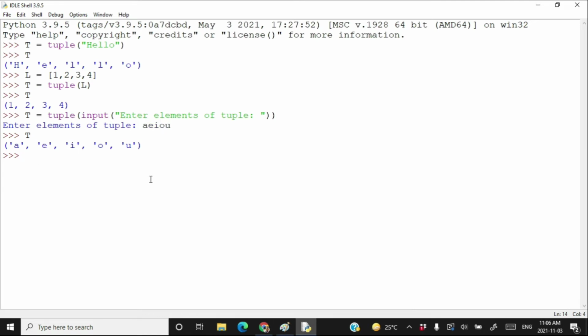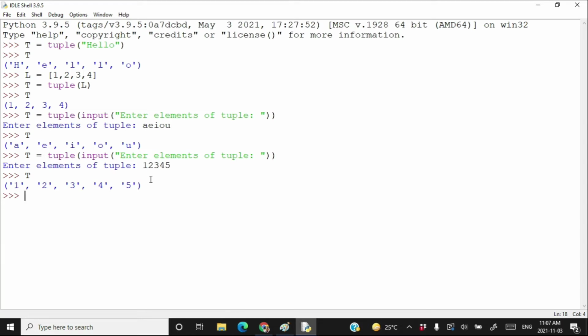Now let's take various integers as input to a tuple. Let's try it. T is equal to tuple input, enter elements of tuple. Press enter, write here 1, 2, 3, 4, 5, type T. Here you got 1, 2, 3, 4, 5, but as a string.